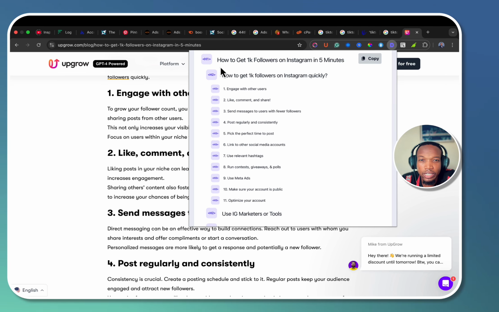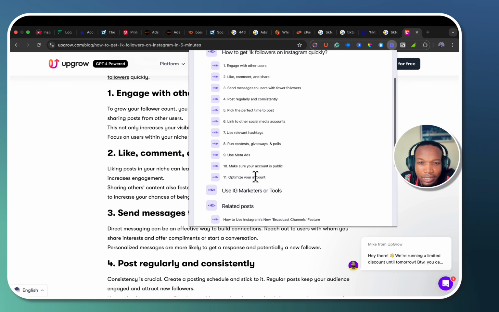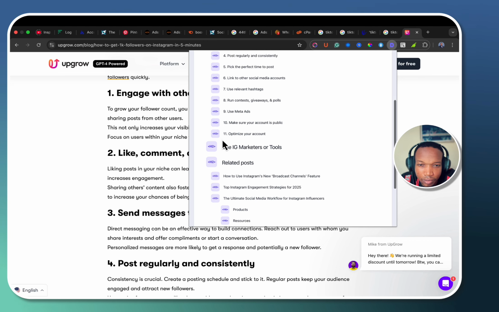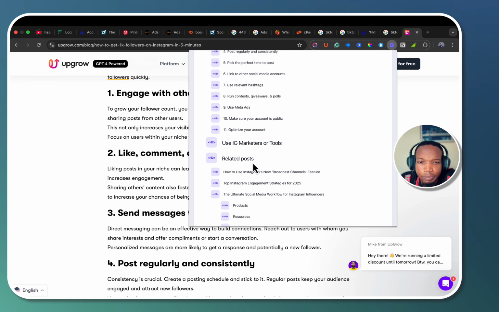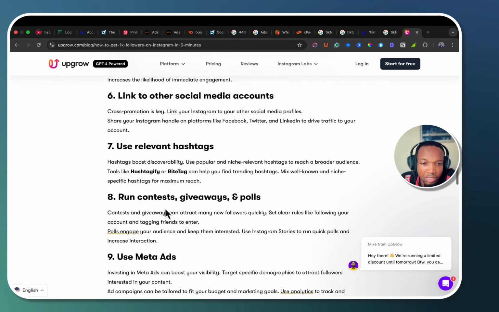So we see here what they're doing. Their H1, which is very, very important, is how to get 1K followers on Instagram in 5 minutes. Then H2 is how to get 1K followers on Instagram quickly. These people are just doing SEO there. So engage with other users, like, comment, and share. Just what people are saying. They're just using the norms, right? Use IG marketers or tools. So related posts, you have to use Instagram. Okay, these are related posts, right? So I think these are the key. So this is what they're just writing, just taking time to give you.